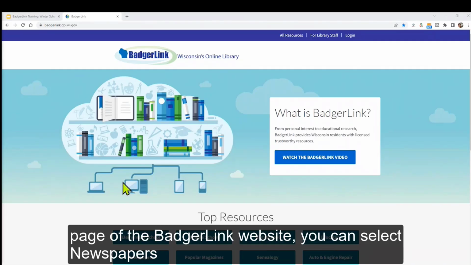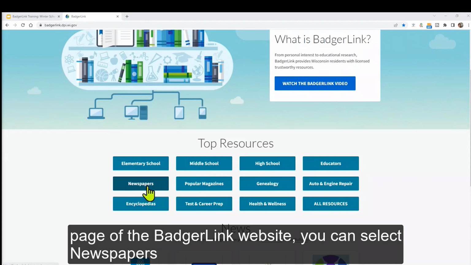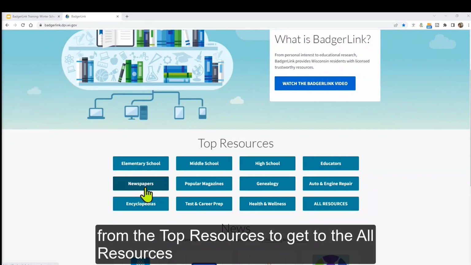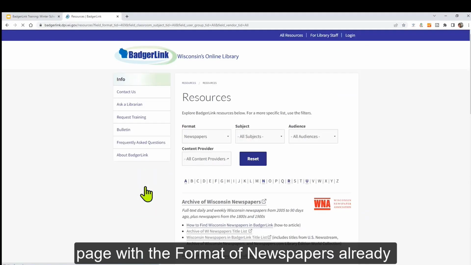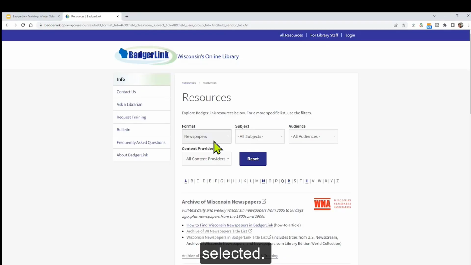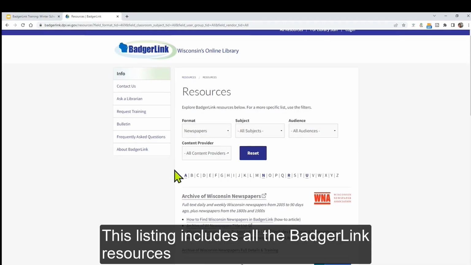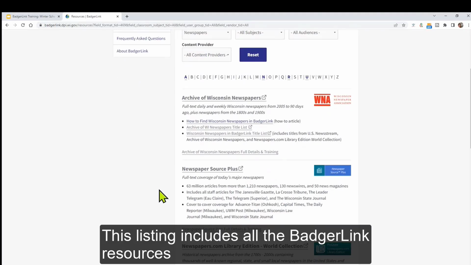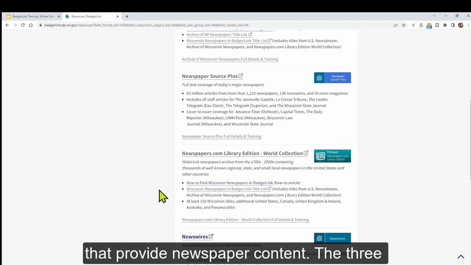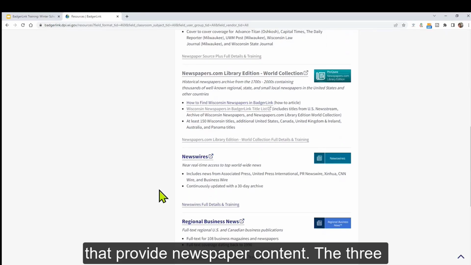From the homepage of the BadgerLink website, you can select newspapers from the top resources to get to the All Resources page with the format of newspapers already selected. This listing includes all the BadgerLink resources that provide newspaper content.